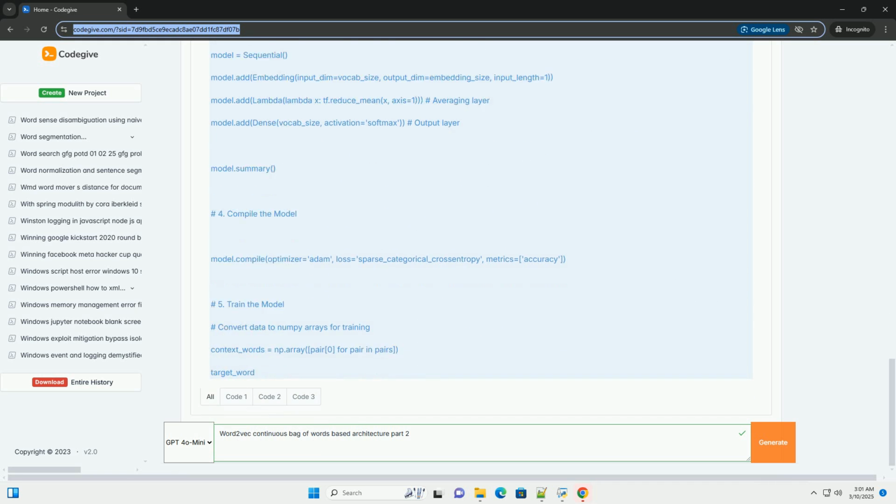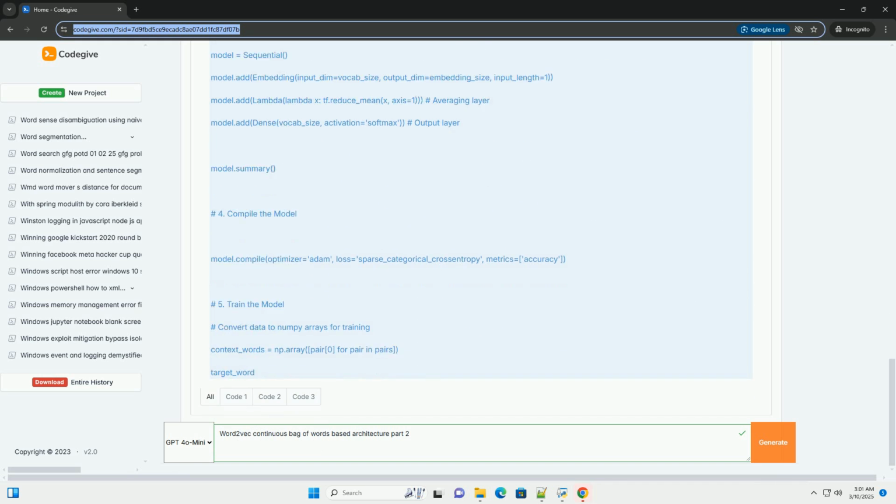3. Averaging layer. Averages the embedding vectors of the context words. This creates a single vector that represents the context. 4. Dense, linear, layer. A linear layer that transforms the averaged context vector into a vector of the same size as the vocabulary. This layer learns the relationships between the context and the target word. 5. Softmax layer. Applies the softmax function to the output of the dense layer to produce a probability distribution over all the words in the vocabulary. The word with the highest probability is the predicted target word.